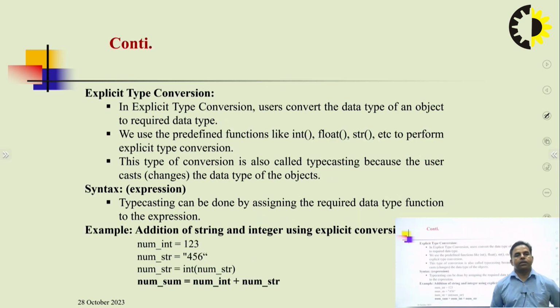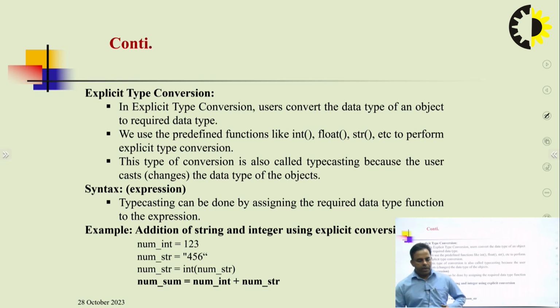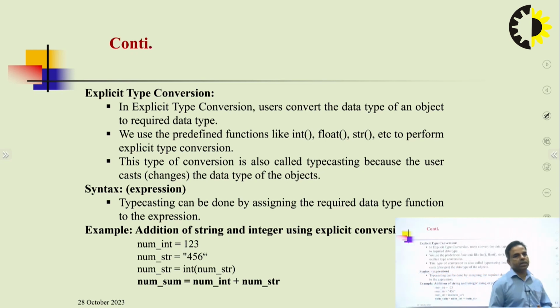Second category, that is explicit type conversion. Here we just specify the conversion key, in which data format we are going to convert. In explicit type conversion, users convert the data type of an object to the required data type. Whatever data we require, we declare first, and after that we convert it as per our requirement. Typecasting can be done by assigning the required data type function to the expression. This is the concept.